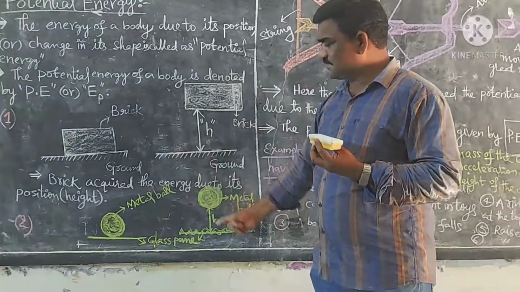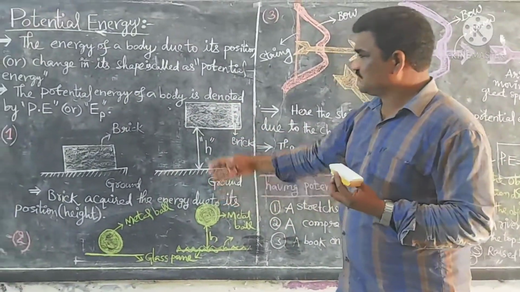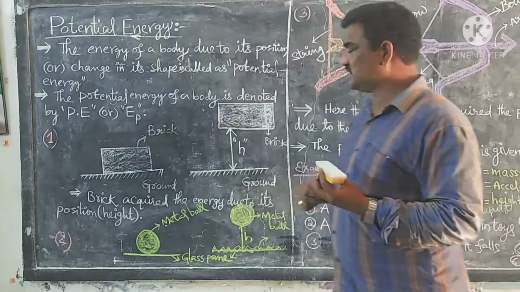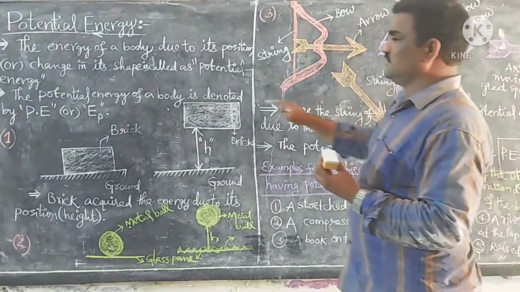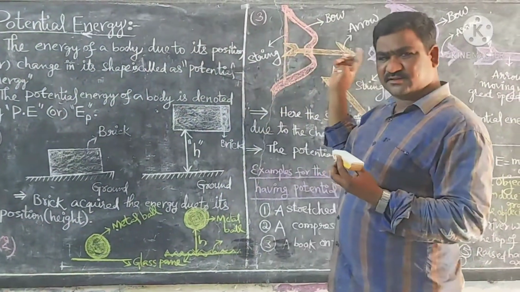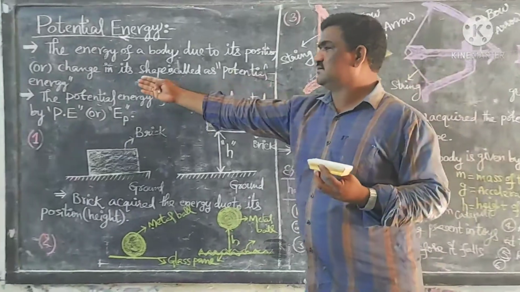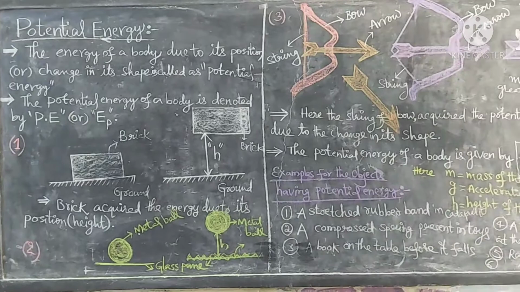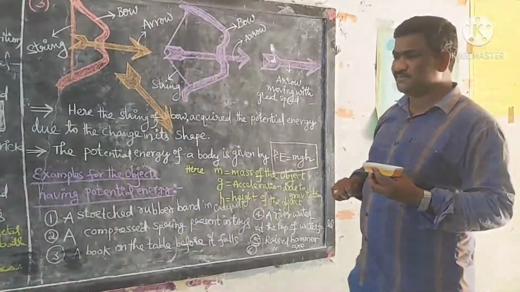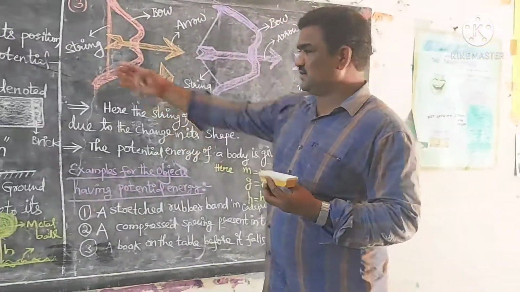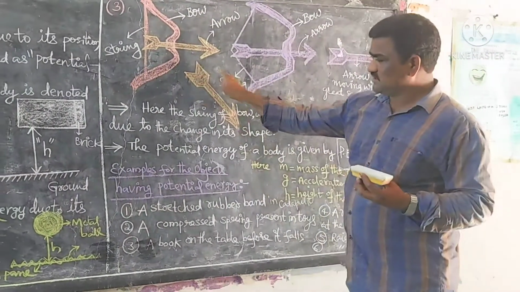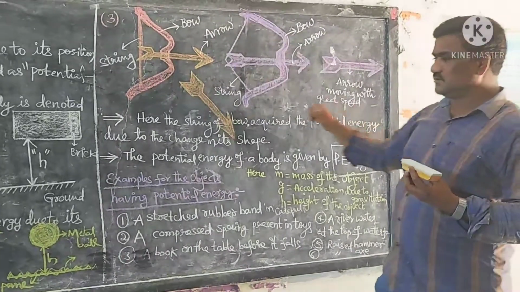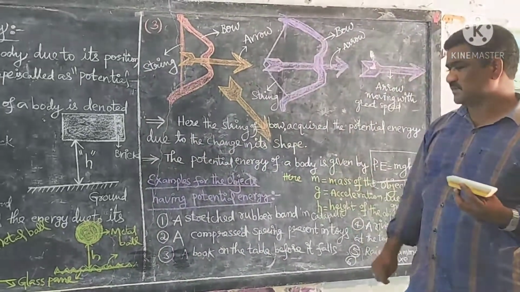So from these activities, the energy of a body due to its position or height is also called potential energy. From this example, the energy of a body due to its change in shape is also called potential energy. So there are two parts in the definition of potential energy. In this case, the string of the bow acquired the potential energy due to the change in its shape.